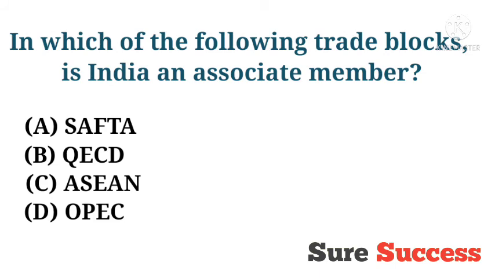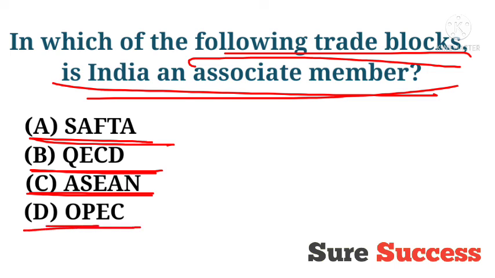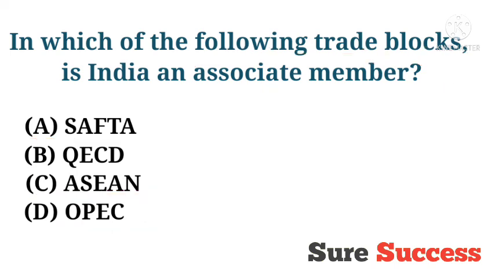In which of the following trade blocs is India an associate member? That means India is an associate member of which trade bloc within the following options? Options are SAFTA, OECD, ASEAN, OPEC. And the correct answer is option C, ASEAN. Now, what is ASEAN? It is the short form or an acronym of Association of Southeast Asian Nations. Therefore, India is an associate member of the Association of Southeast Asian Nations.